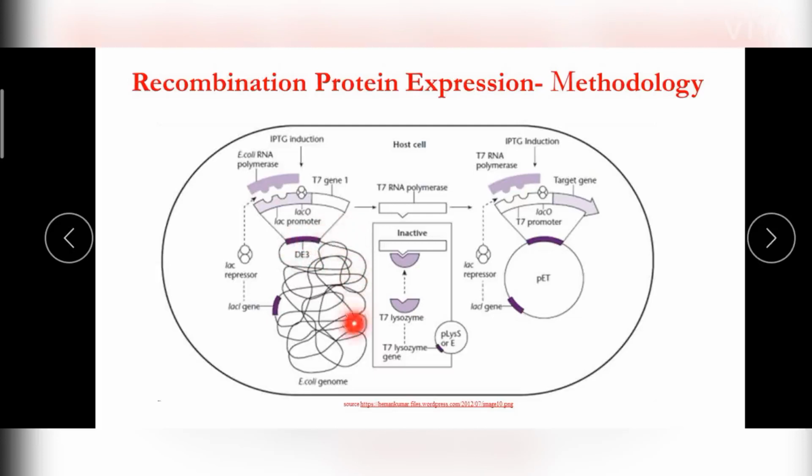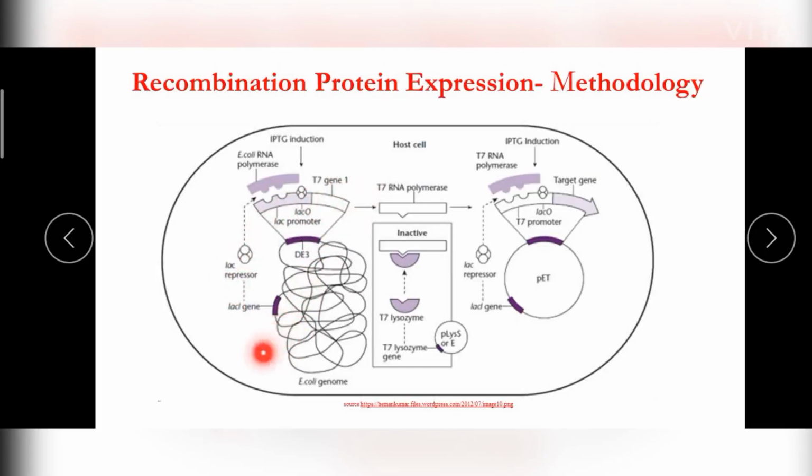Here you have to know 2 points. The LAC-I gene produces a repressor. The repressor represses or stops the synthesis of the T7 RNA polymerase, whereas the inducer induces the synthesis of T7 RNA polymerase.